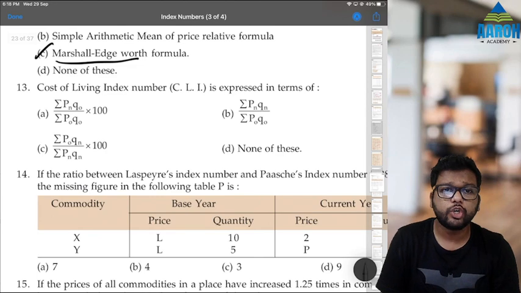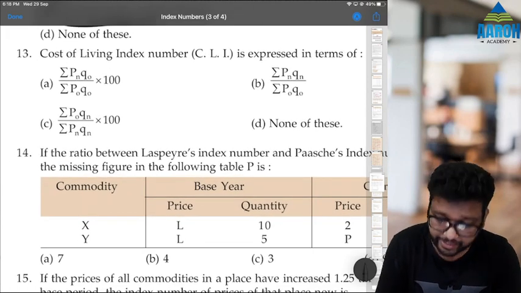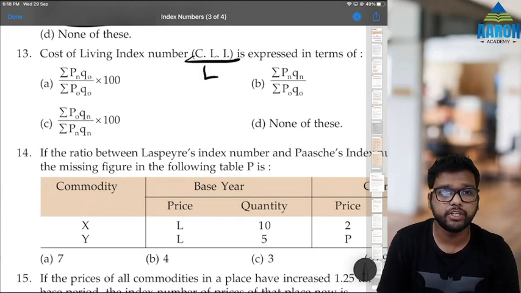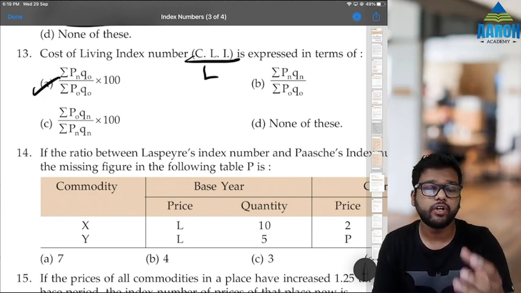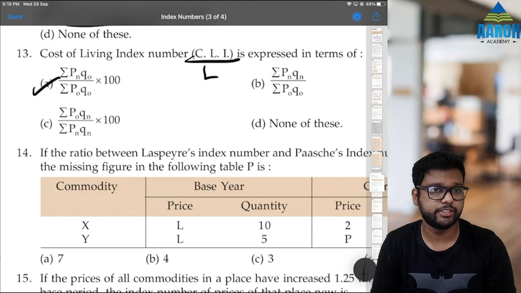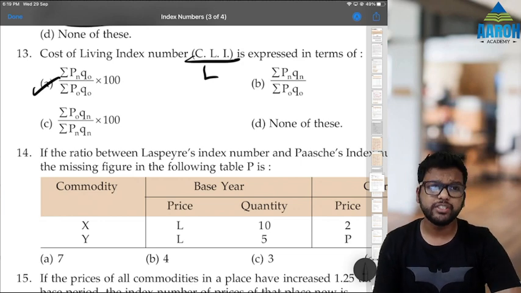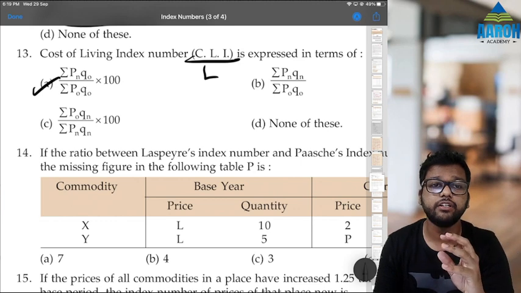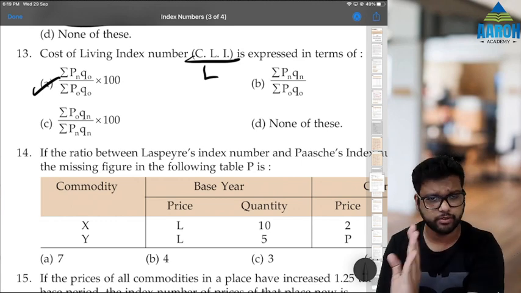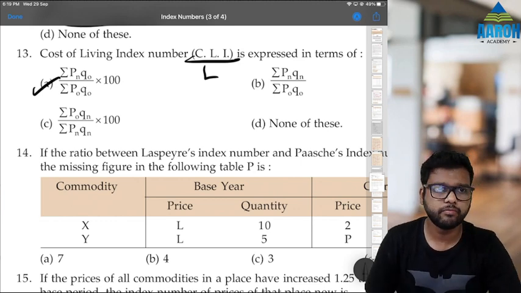13th, cost of living index number. You should know cost of living index number is nothing but Laspeyres index number. So A is the correct answer for that, because for Laspeyres, base year quantities are the weights. Fine. Because in cost of living index number, we don't want to change quantities, we are looking at the change in price. So that is why we keep base year quantity and change in price.